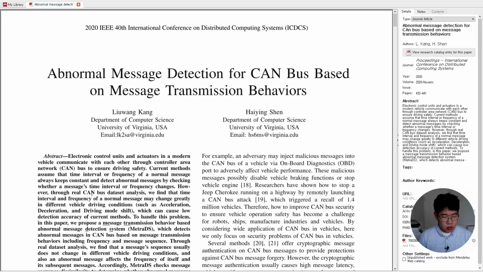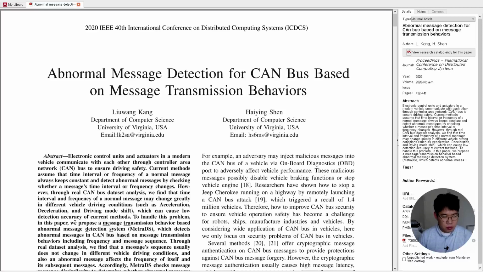However, through real CAN bus dataset analysis, we find that the time interval and frequency of the normal message may change greatly in different vehicle driving conditions, such as acceleration, deceleration, and drive mode shift, which can cause low detection accuracy of current methods.